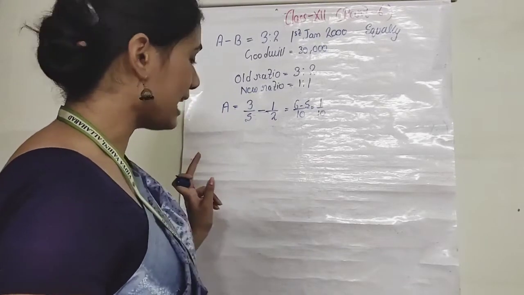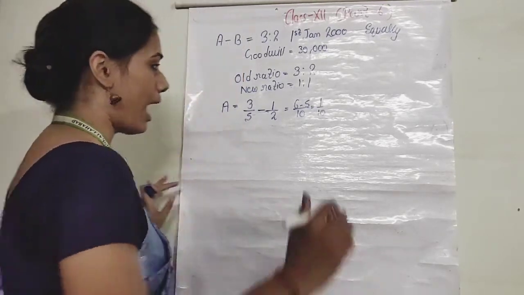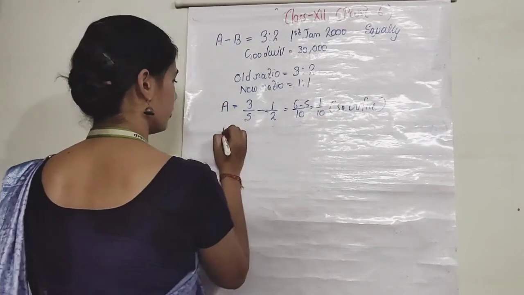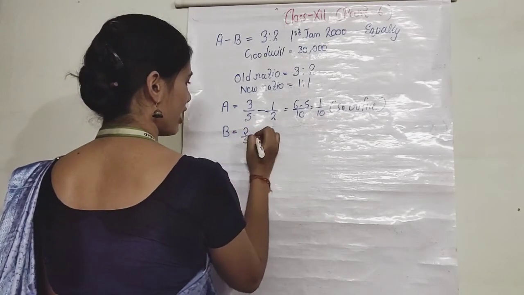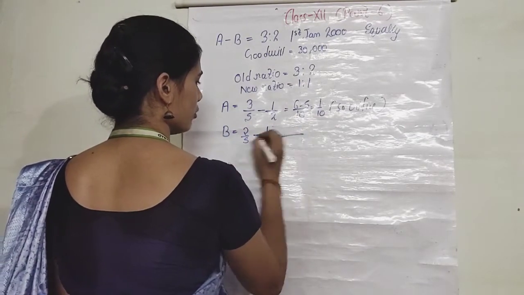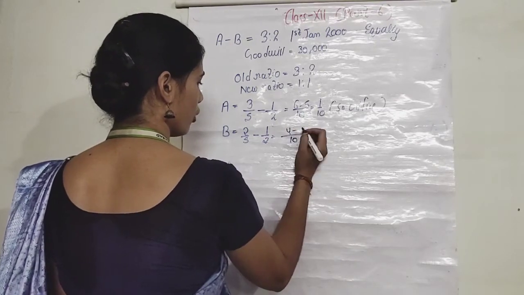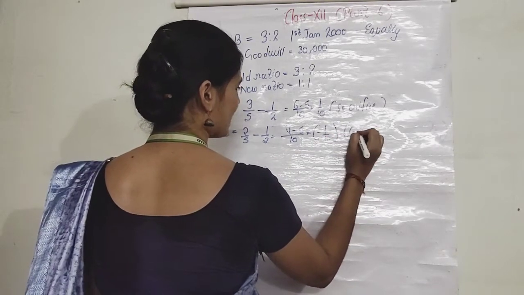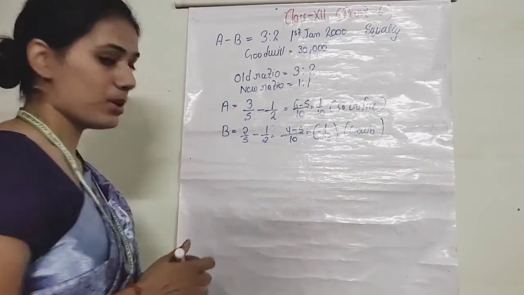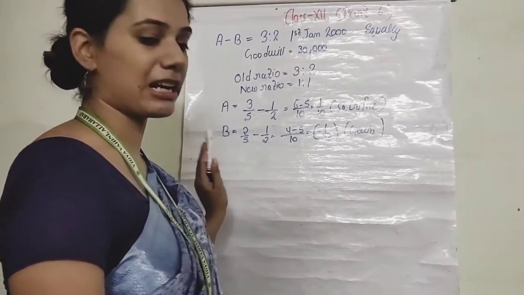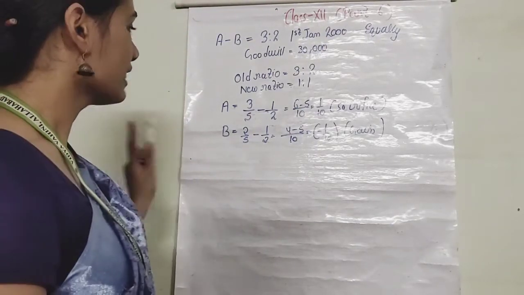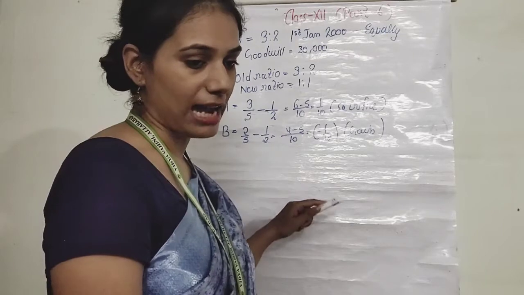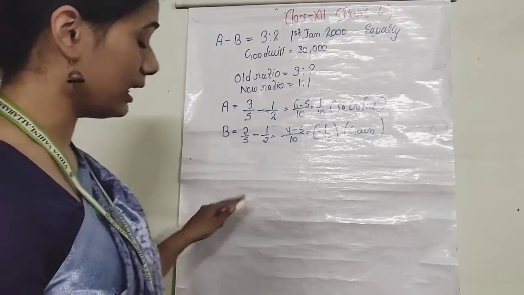We can see here that A has sacrificed 1/10, and for B, 2/5 minus 1/2, this will come to minus 1/10. Means B has gained. Clear? Means A has sacrificed 1/10 of his share and B has gained 1/10 of the share. Since A has sacrificed, he will be credited.